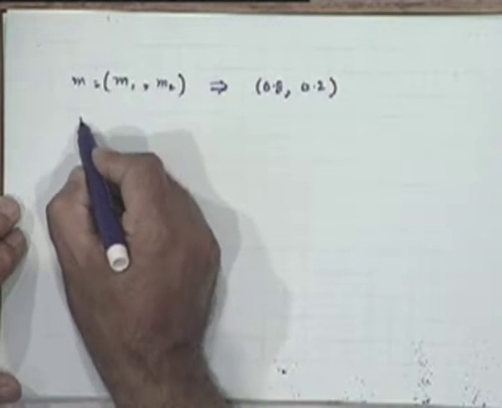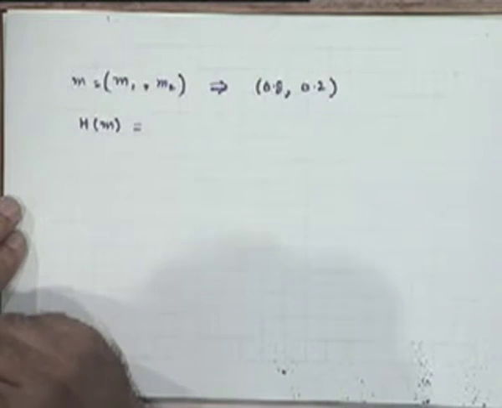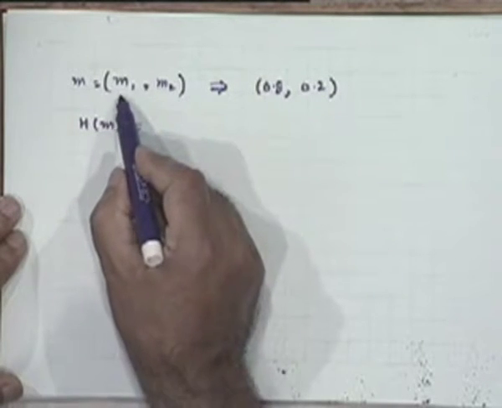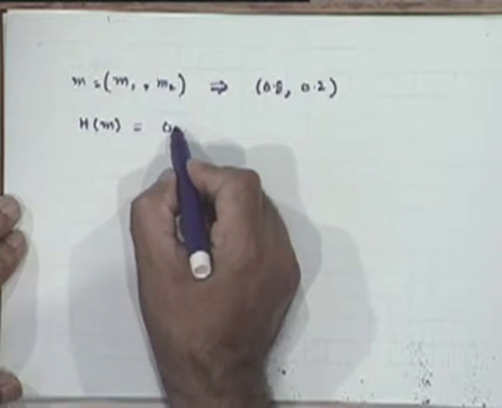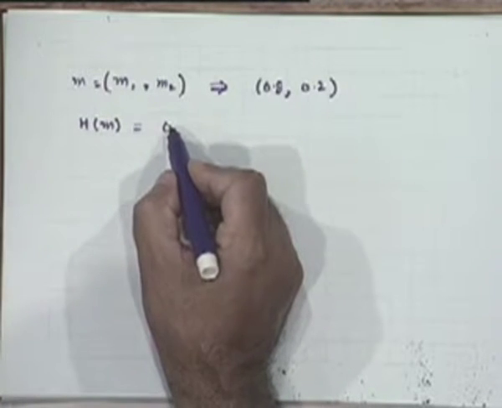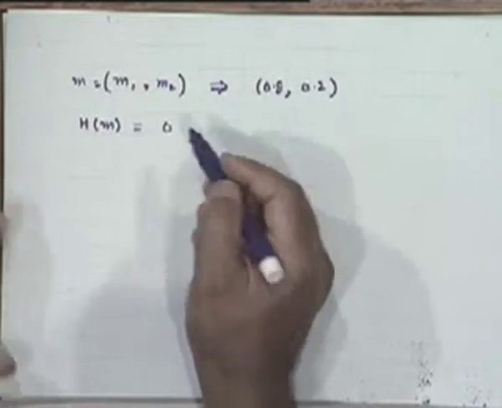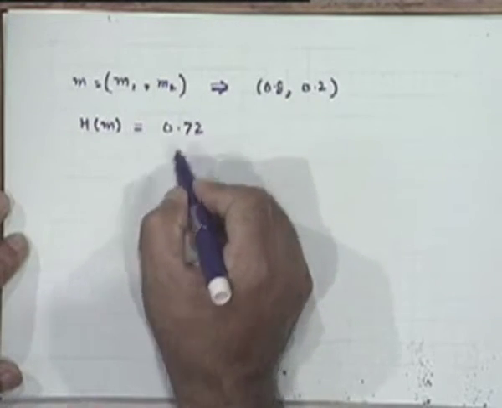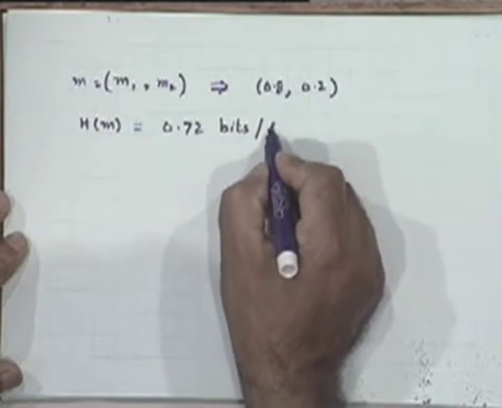It is very easy to check that the entropy now is not 1 bit per symbol as it would have been if both had equal probability of 0.5 each, but it is obviously less than 1, because the equal probability case gives you the maximum entropy. It turns out to be 0.72 bits per symbol. You just carry out the computation and verify that.